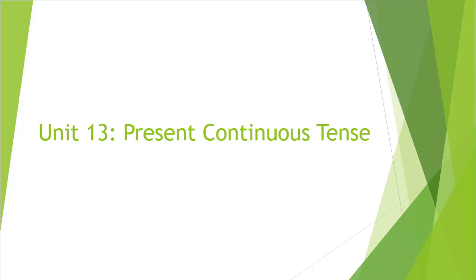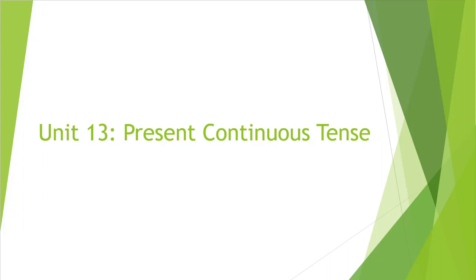So what is this present continuous tense? Present continuous tense means that the thing is happening at the present moment, and it is continuing. Like I am teaching you, right? I am teaching you presently, so that is happening now and teaching is going on, so we will show that in the present continuous tense.